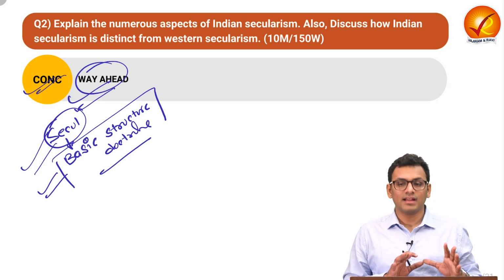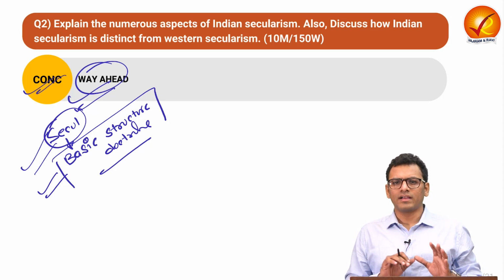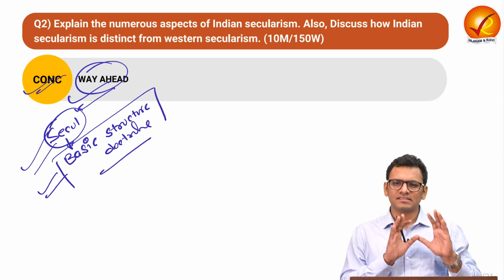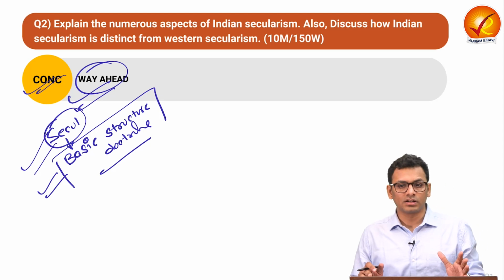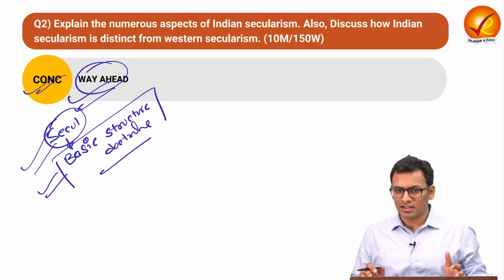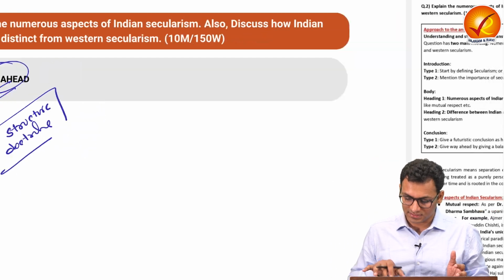So that is something you can write in the conclusion, as in how exactly we should move ahead and ensure we safeguard the Indian form of secularism in its truest nature. So that is all for question number 2's conclusion. Let us see the model answer and understand how we can inculcate the same in our answer writing practice.